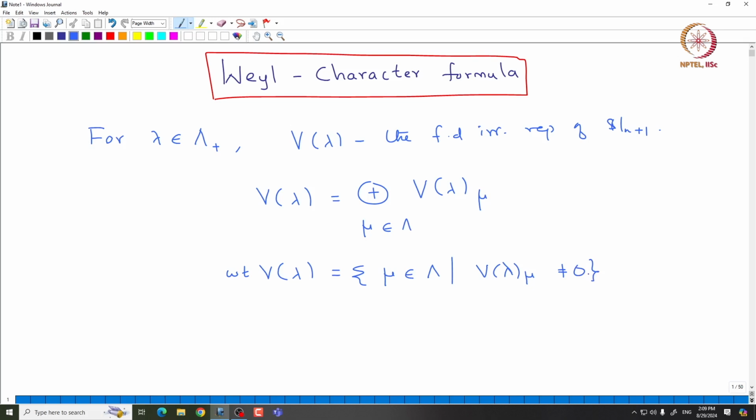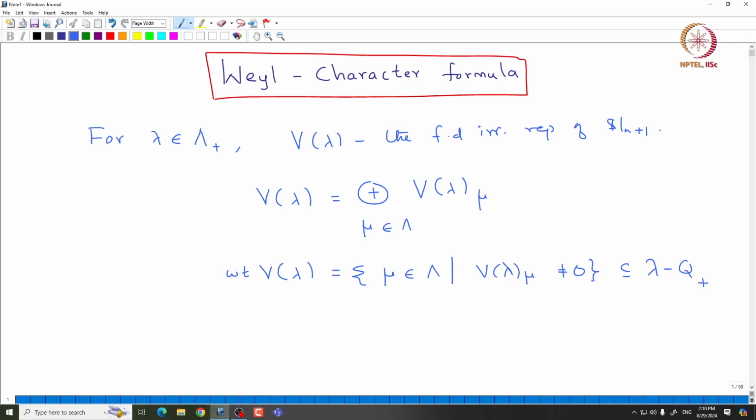We already know that this is bounded above by the highest weight lambda. So, this indeed lies inside this cone bounded by lambda minus Q plus.